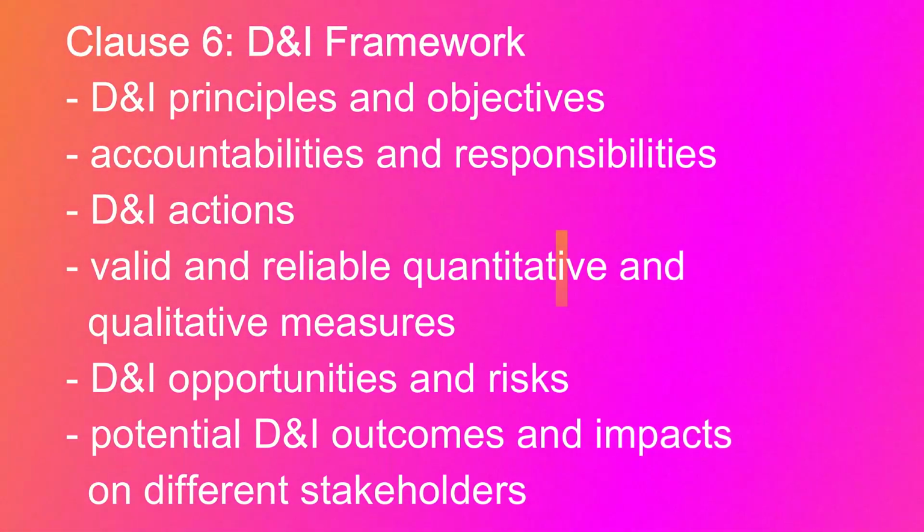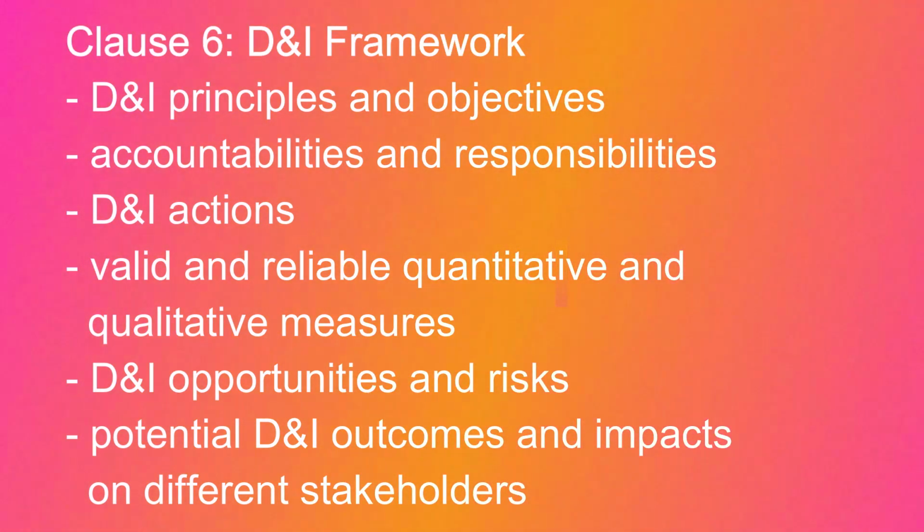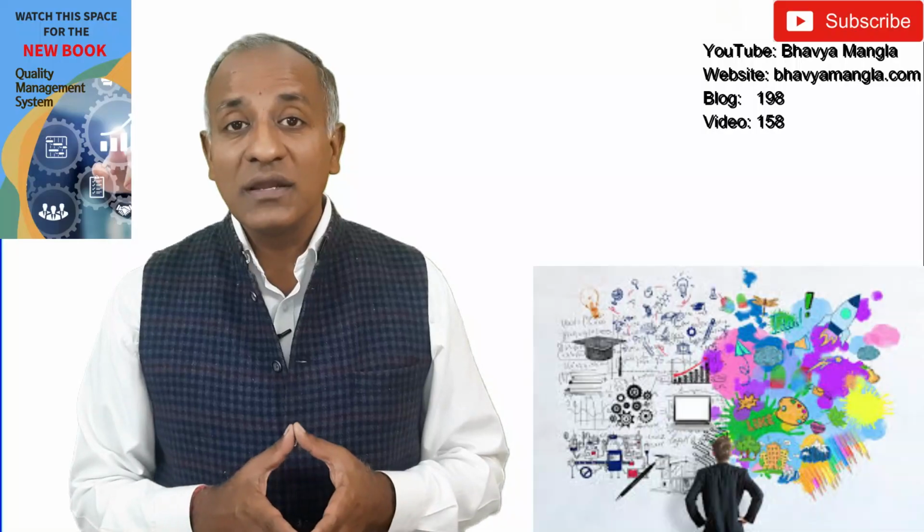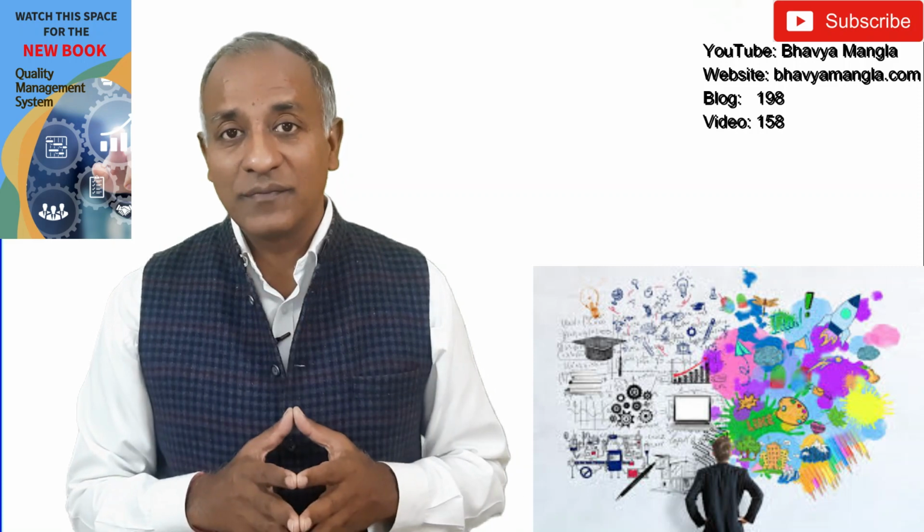So here they are talking primarily about the principles and objectives, how we can set the accountability and responsibilities, what can be the valid and reliable qualitative and quantitative measures through which we can check, and what can be the potential diversity and inclusion outcomes that can impact on all that. Then clause number 7 is talking about inclusive culture.